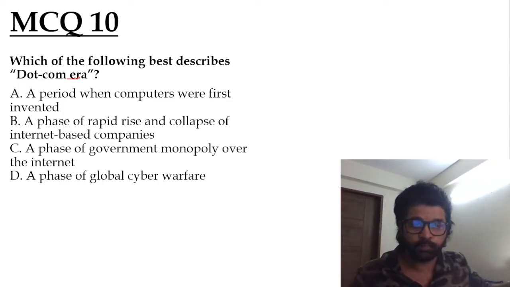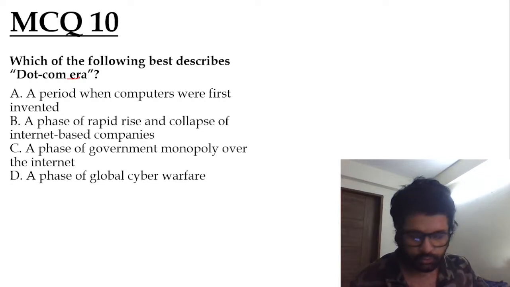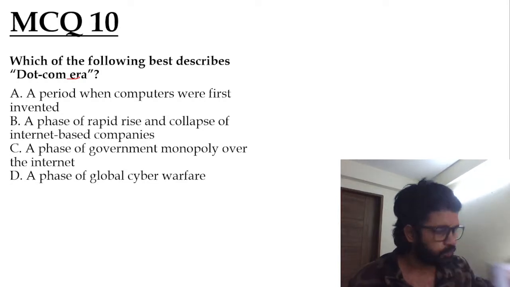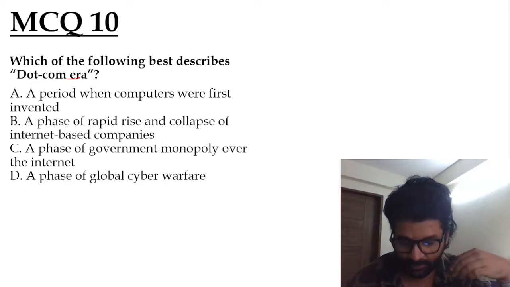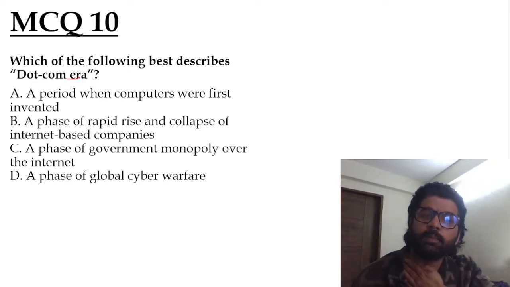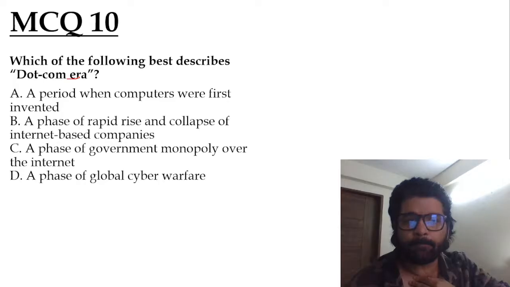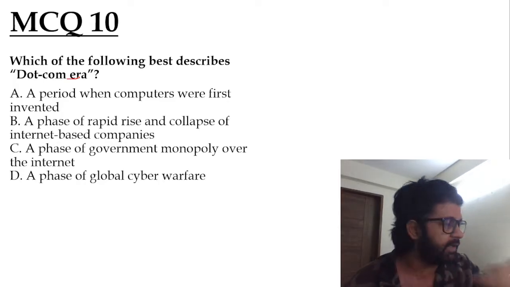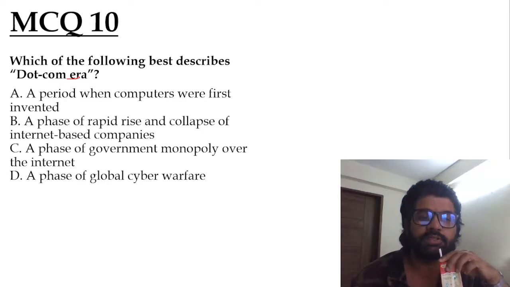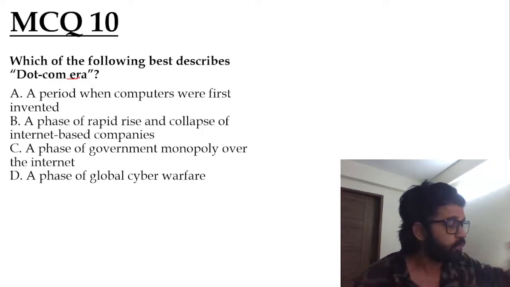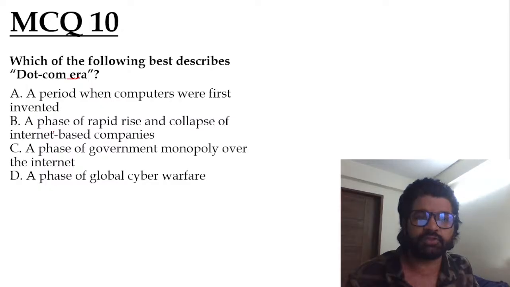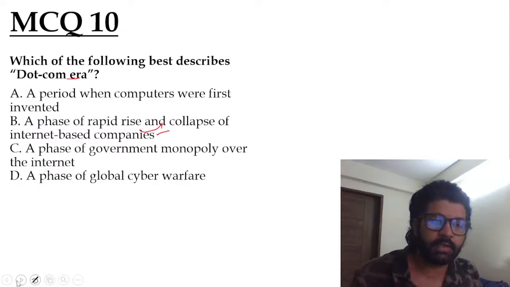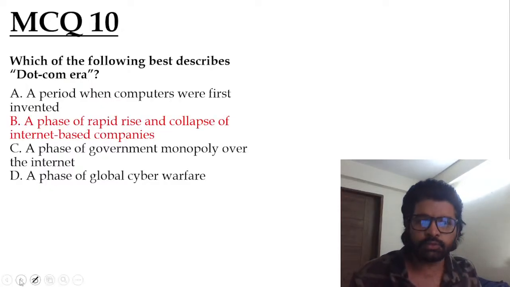Good morning, Anandu. So what is the answer to MCQ 10, Anandu? What best describes the dot-com era? A period when computers were first invented, a phase of rapid rise and collapse of internet-based companies, a phase of government monopoly over the internet, or a phase of global cyber warfare. Anandu has given the answer: a phase of rapid rise and collapse of internet-based companies. Very good.